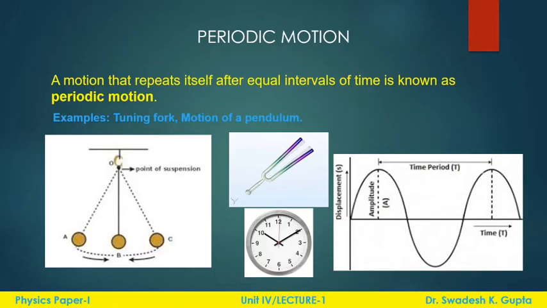Here in the graph you can see that the displacement is increasing with time, and then after a certain interval it is decreasing, and then following the same trend after a certain interval. That interval is called a time period.